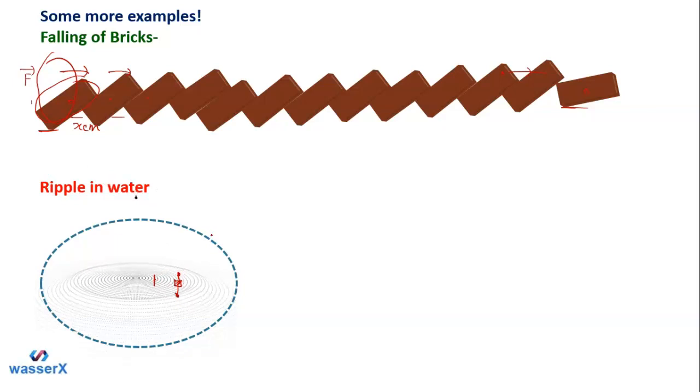Okay, so in this way, students, you can conclude that when we say the wave is there, the transfer of the wave is there, so you can simply understand that the transfer of energy is there, but without actual movement of the mass. So that is the simple understanding of the wave.